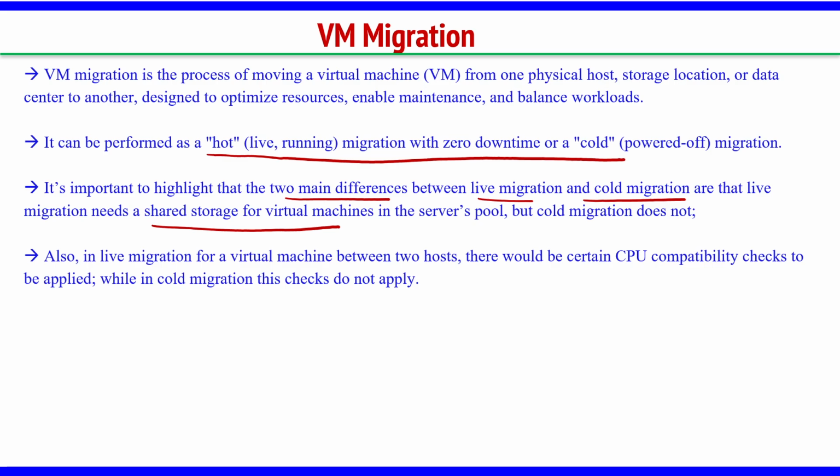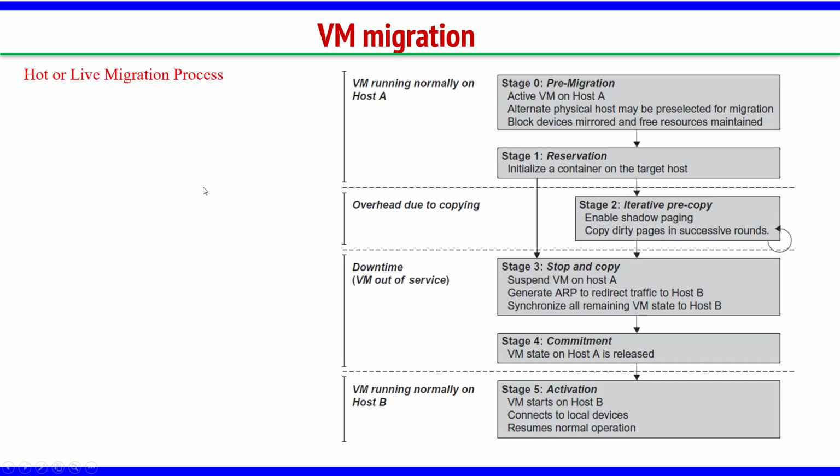Let us understand what hot migration and cold migration are. What is the process of hot migration? This is the process of hot migration. It has steps from stage 0 to stage 5, a total of 6 stages. Let us understand, at each stage, what we try to do.